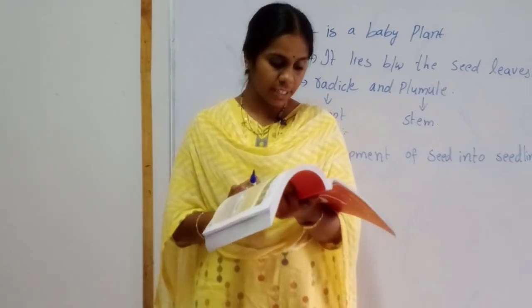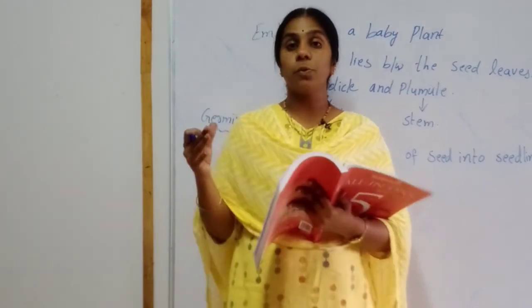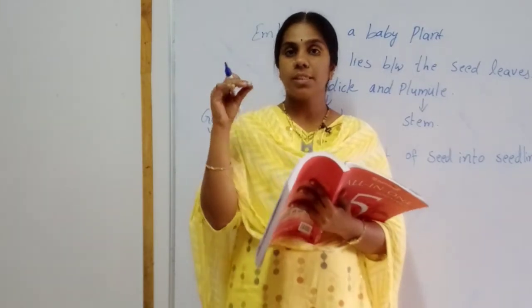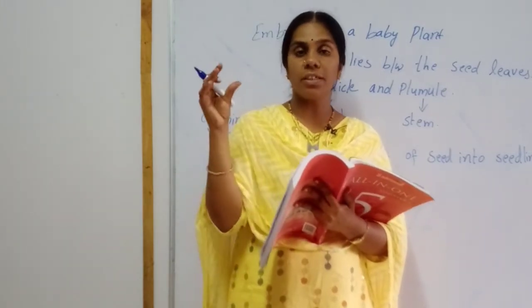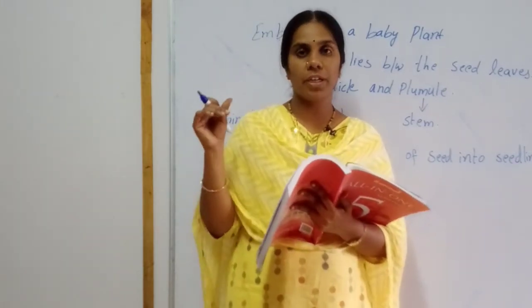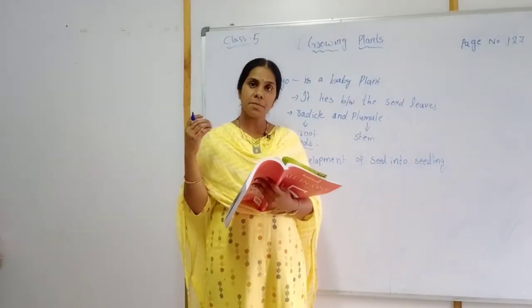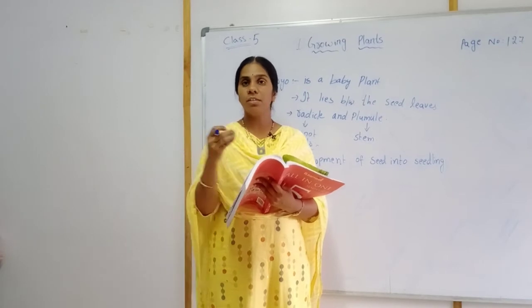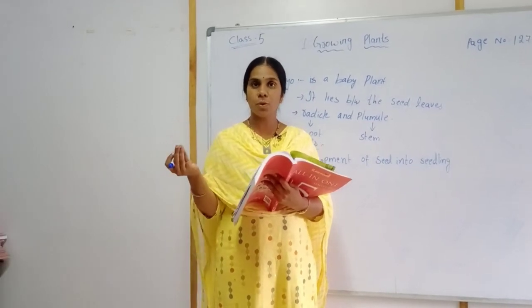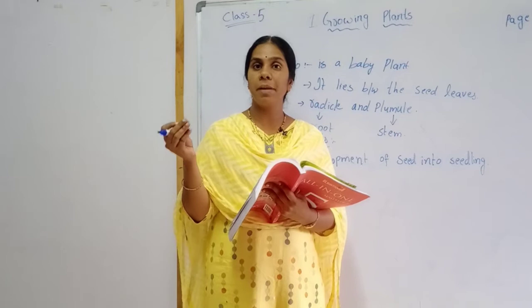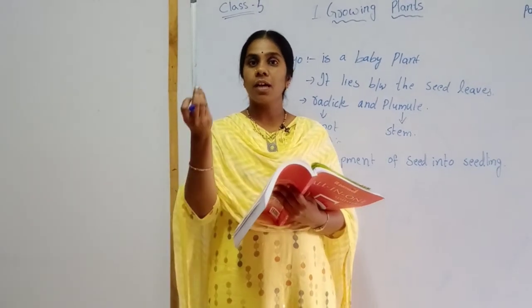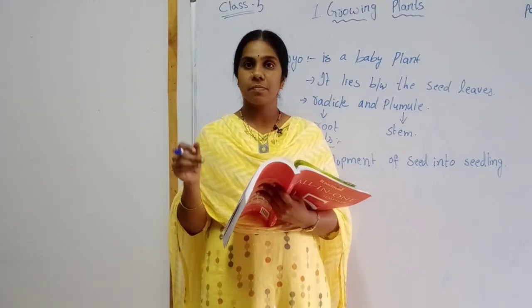Water softens the seed coat. I already told you, seed coat is the outer hard covering. This water softens the seed coat, which helps the baby plant break and come out from the seed.